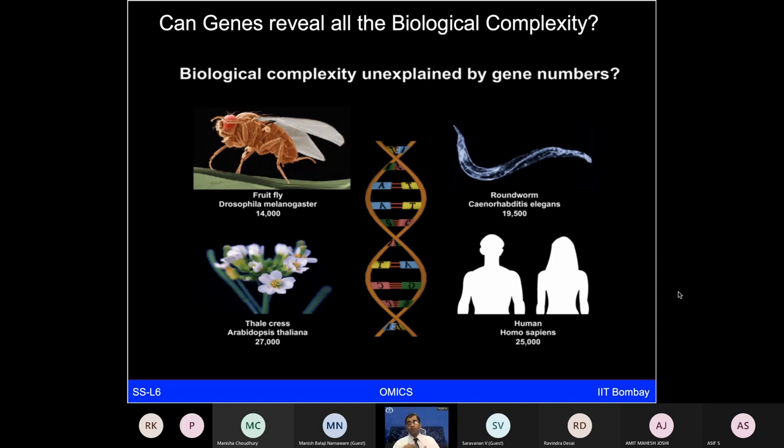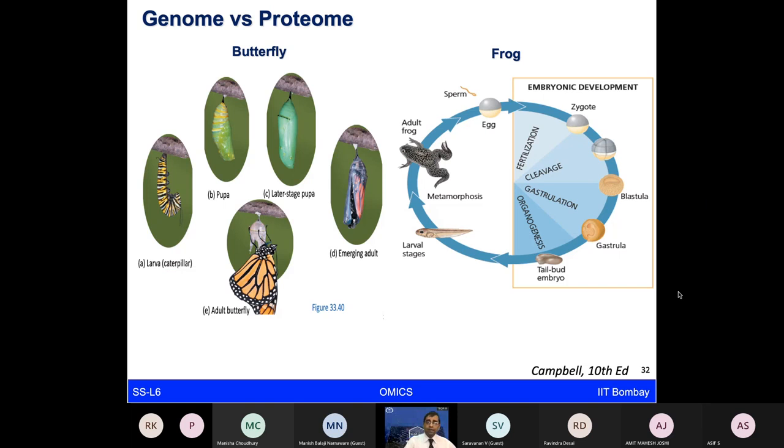So we have to look at more functional information of the central dogma, probably at the transcript level or more at the protein level, to explain why different biological systems have different levels of complexity. I gave this example last week in some context. Again, to refresh you on what we are talking about now, look at this example of the butterfly, starting from larva, pupa, different stages of pupa, and then the adult butterfly. Or look at the frog, starting from the larval stage and finally making it to the adult frog, which is very different, going from the aquatic system to the land terrestrial system. There is a huge change here, and so is a huge change here.